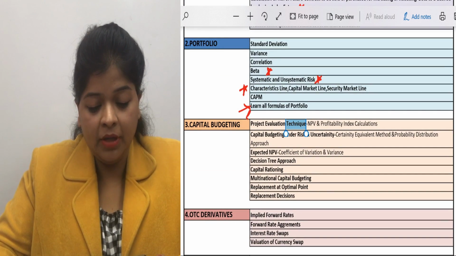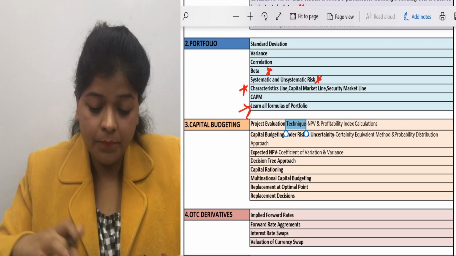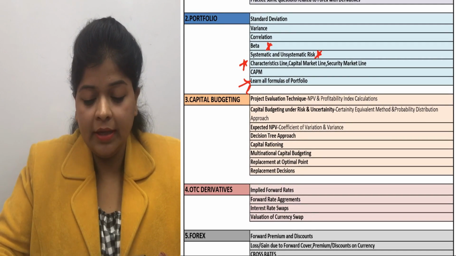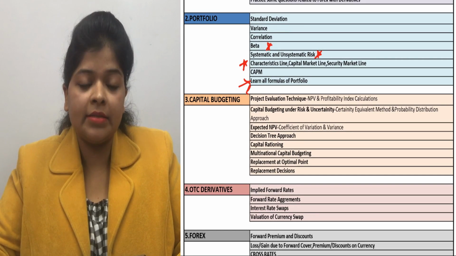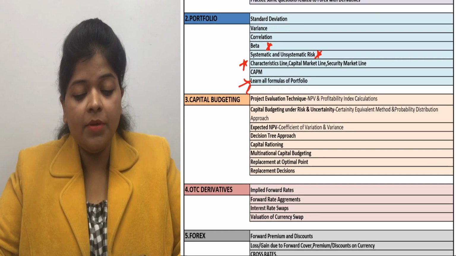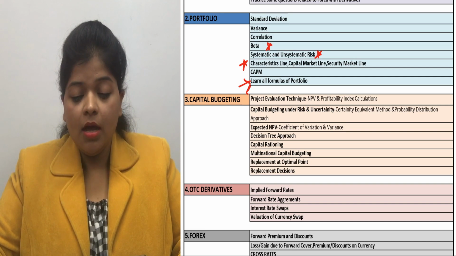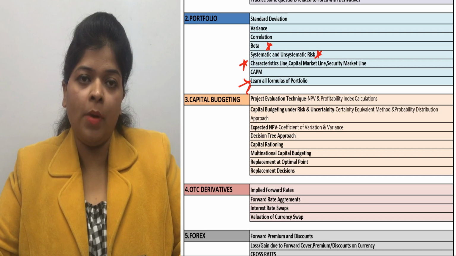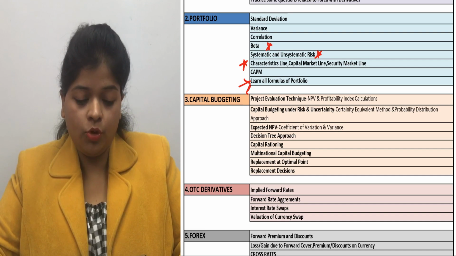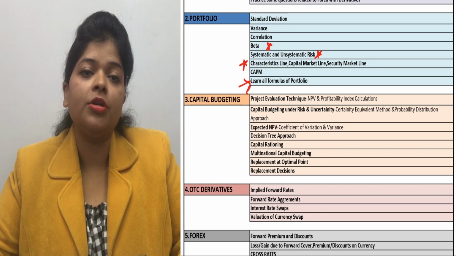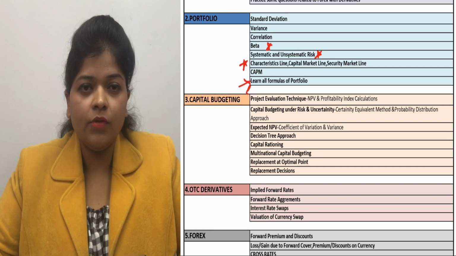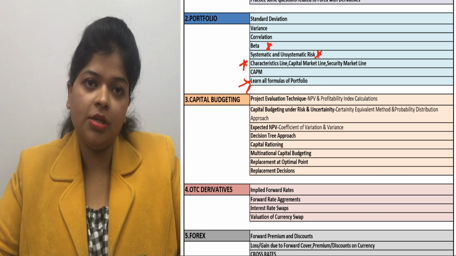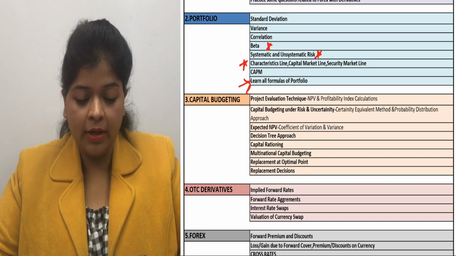Okay, after that, capital budgeting, project evaluation technique. First is project evaluation technique by NPV and profitability index calculations. After that, capital budgeting under risk and uncertainty, certainty equivalent method and probability distribution approach. These are the 2 methods, and you have to cover both topics. Expected NPV, calculation of expected NPV, under which you have to cover coefficient of variation and variance. Next is decision tree approach, which is very important.